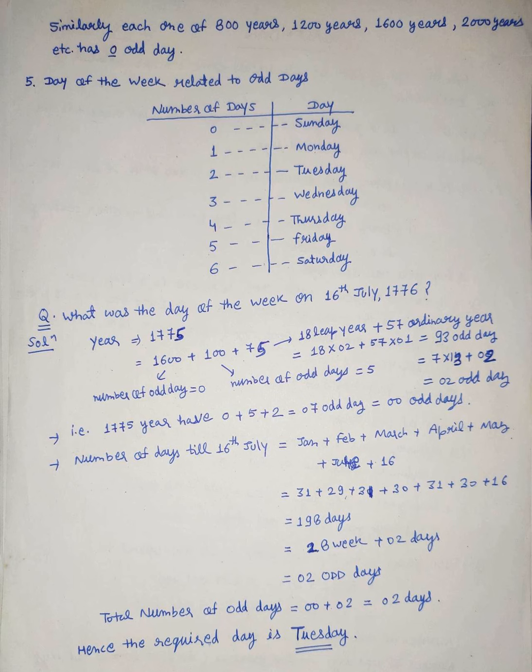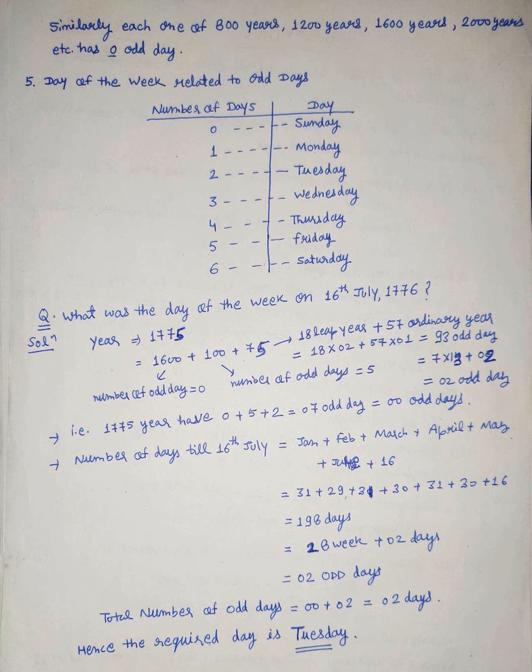Days of the week related to odd days: if the number of odd days is 0, it means Sunday. 1 means Monday, 2 for Tuesday, 3 for Wednesday, 4 for Thursday, 5 for Friday, and 6 for Saturday.